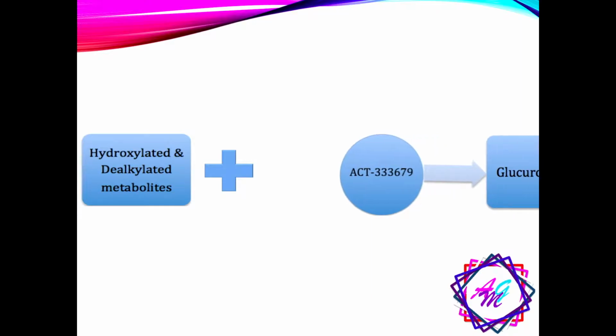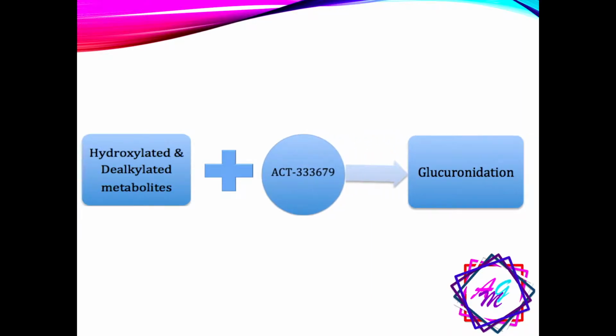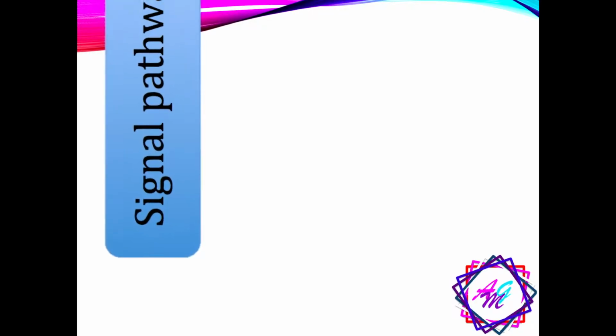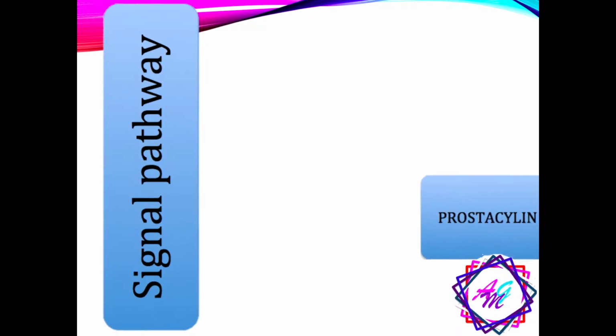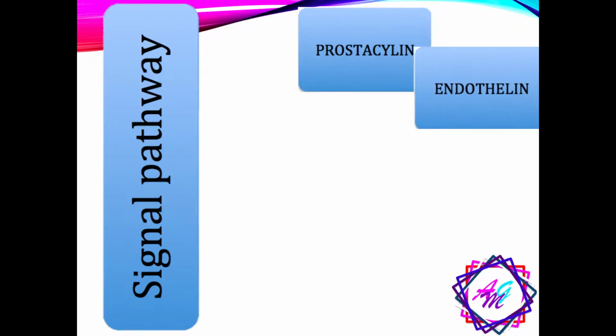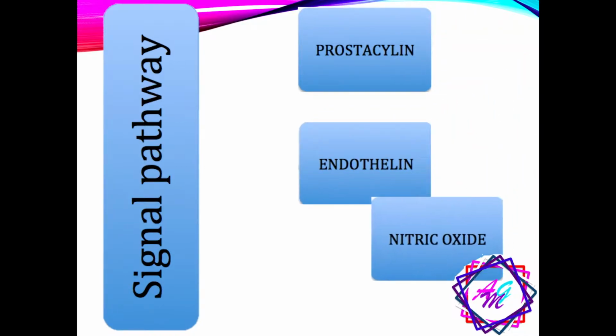With ACT-333-679 undergoing glucuronidation via UGT1A3 and UGT2B7, its metabolite is predominantly eliminated in the feces. Traditionally, drugs aim to target three major signal pathways: the prostacyclin, endothelin, and nitric oxide.